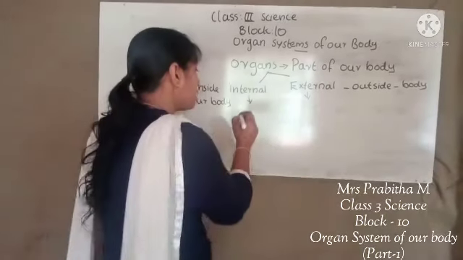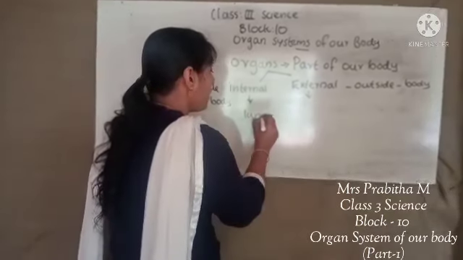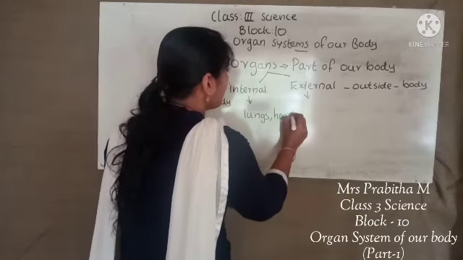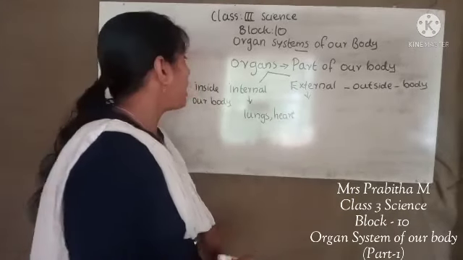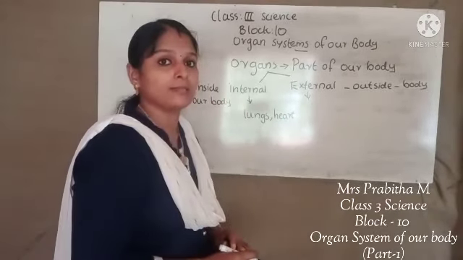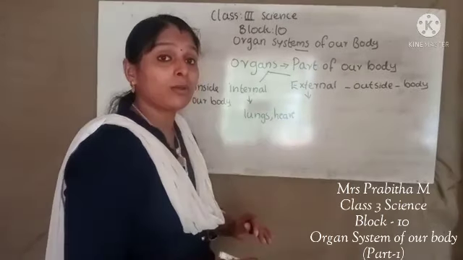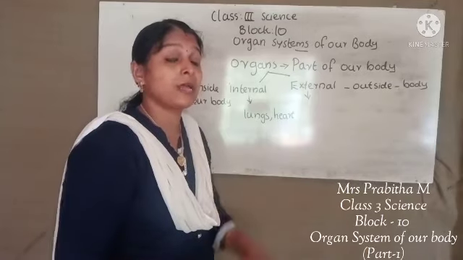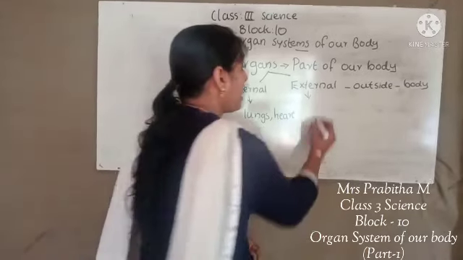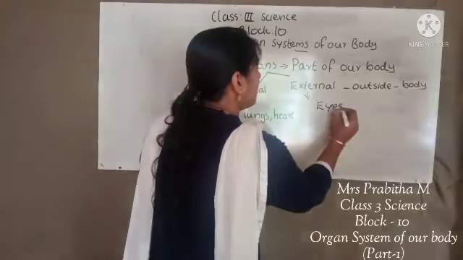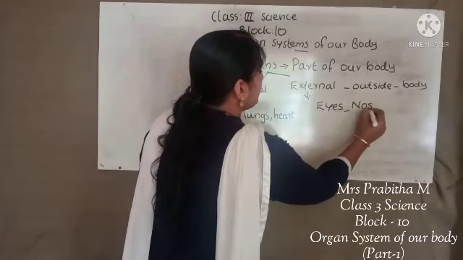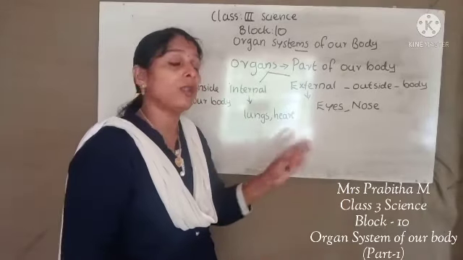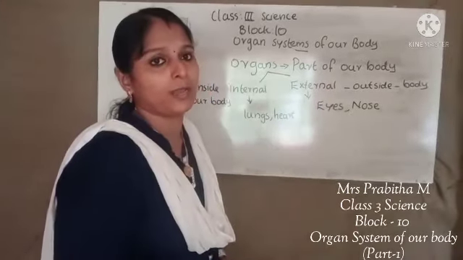Yes, we know stomach, lungs, heart, brain, our bones, joints, all are the examples of internal organs. Examples for external organs, the organs outside our body: our arms, legs, our nose, eyes, then our ears. These all are some examples for external organs.